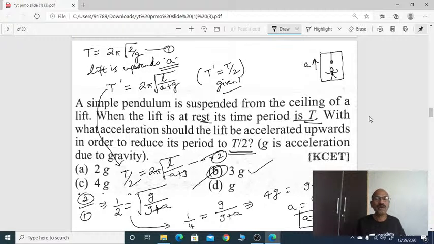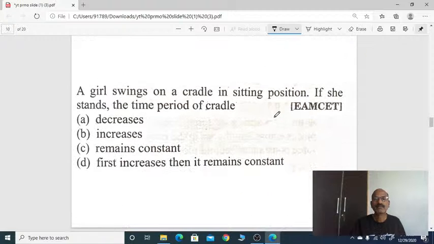Yes, let us go for the next question. A girl swings on a cradle in sitting position. If she stands, the time period of the cradle decreases, increases, or remains constant? First increases, then decreases, and then constant. A girl swings on a cradle in sitting position. If she stands, what happens to the time period?